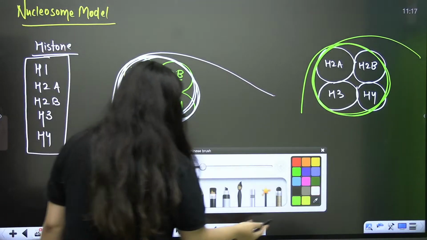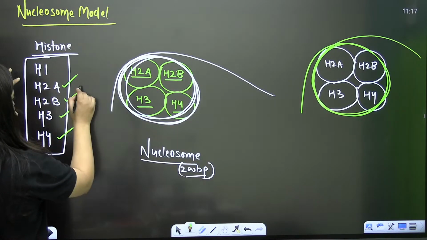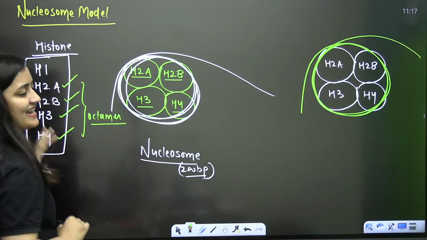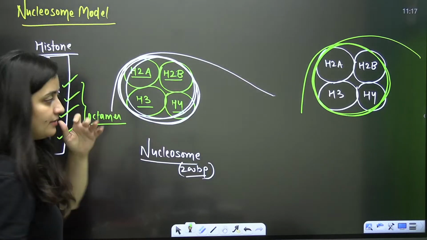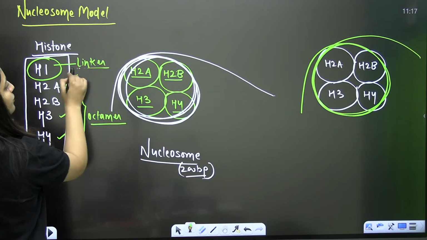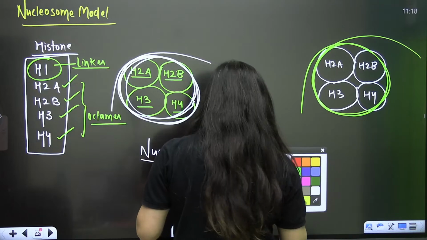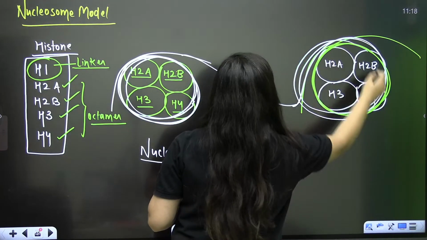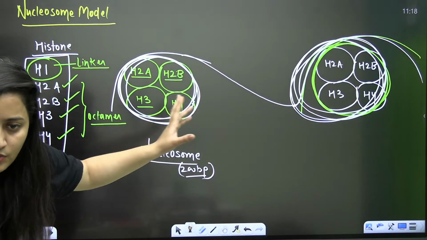H2A, H2B, H3, H4 are involved in the octamer formation. Octa means 8, so these 4 proteins will form the octamer. Now, what is the role of H1? H1 is basically the linker histone protein. It is not like only one nucleosome will form. That's how the coiling will occur.